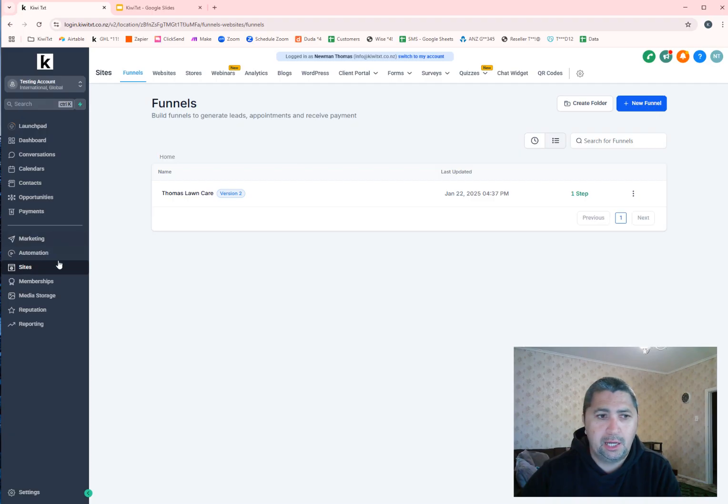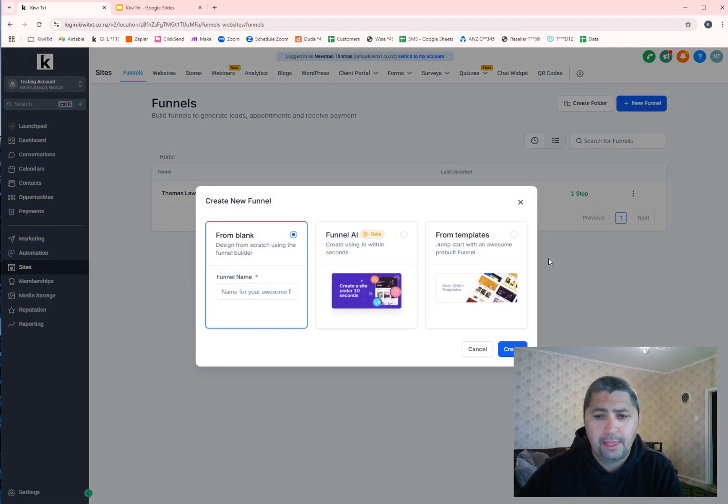So let's go under sites. You go to the funnels tab here. Once you sign up to the CRM, you can follow these steps along. Okay, new funnel, and this pop-up comes up. So select the middle one, which is the funnel AI, and click continue.